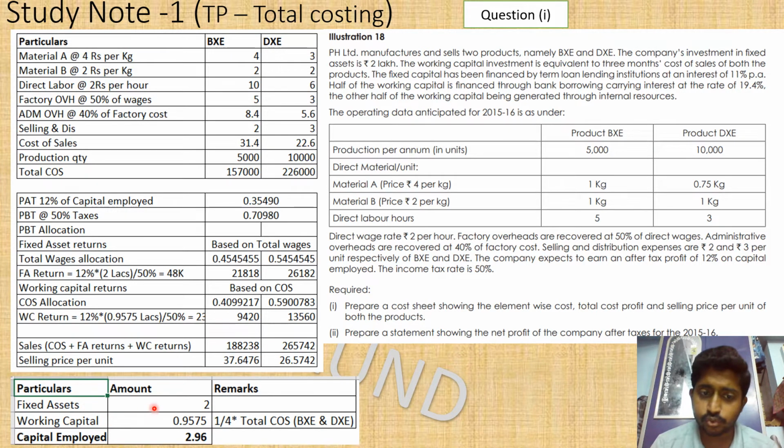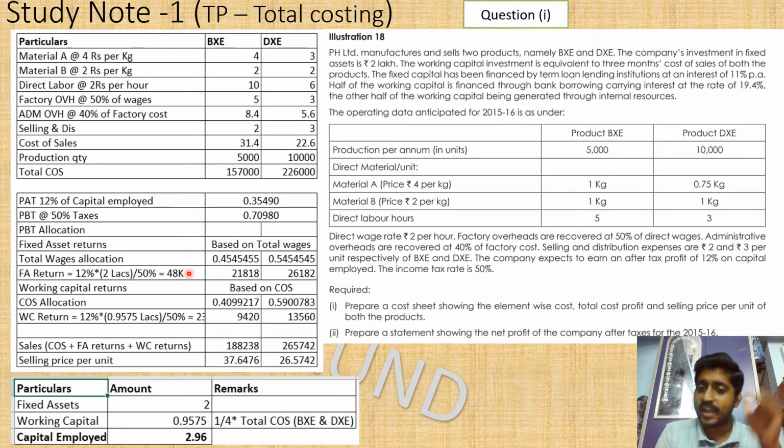So fixed assets are 2 lakh. On this 2 lakh, the company needs 12 percent return. How much will it be? 12 percent on 2 lakhs is approximately 24,000, but this is after tax. So divided by 50 percent is nothing but multiplied by 2. So 24,000 multiplied by 2 is approximately 48,000. So 48,000 rupees is what the company needs as a return from the fixed asset component itself of the capital employed.